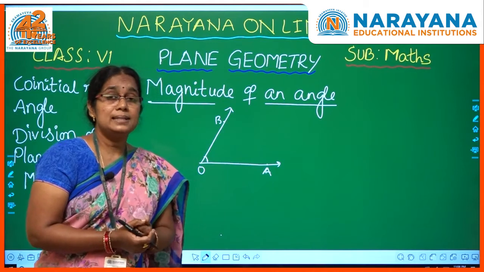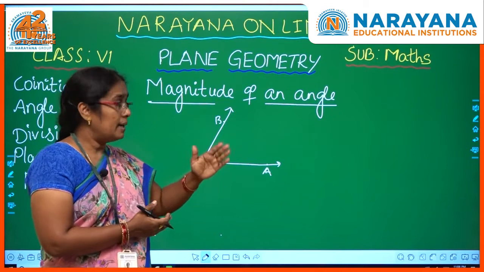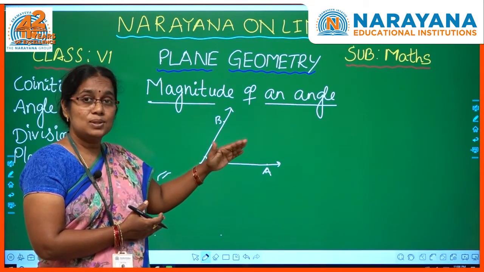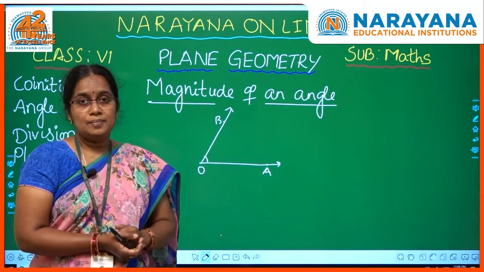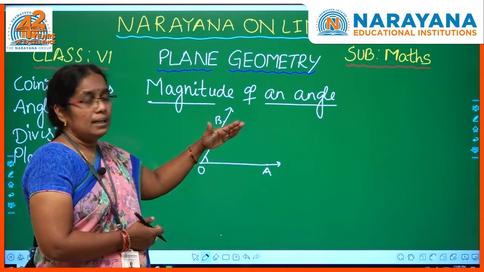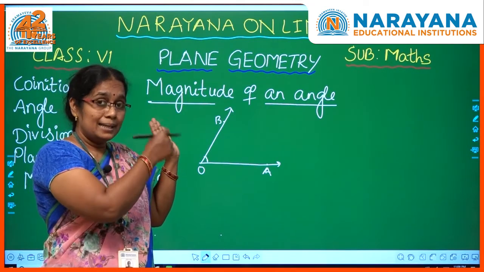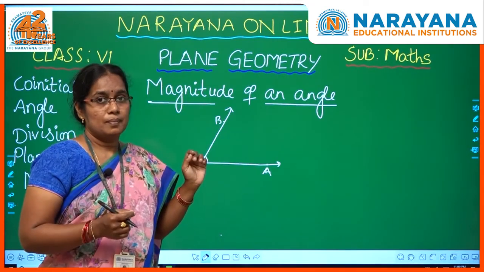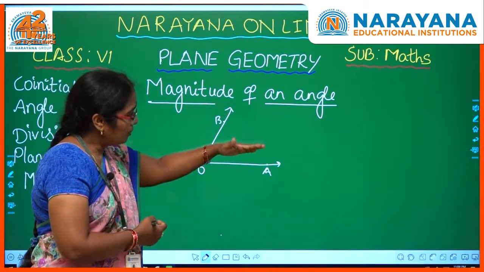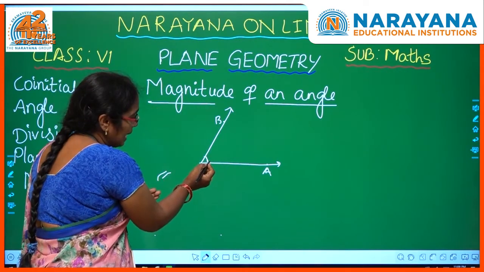So magnitude means the amount of rotation made by the terminal ray with respect to the fixed ray is called magnitude of an angle. Okay, and if the terminal ray is rotating in the anti-clockwise direction, then the magnitude is considered as positive. See here, OB ray is the terminal ray, I told you. So when it is rotating anti-clockwise, an angle will form, no?